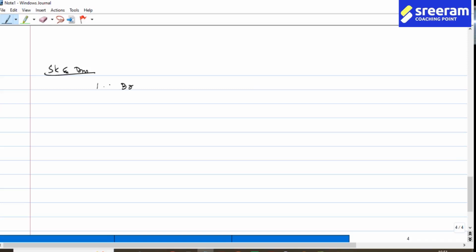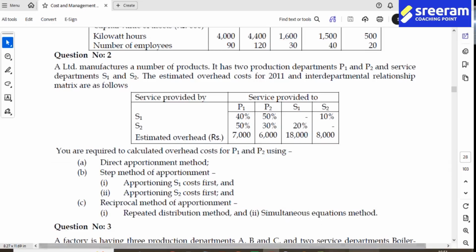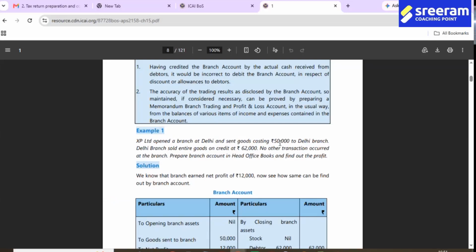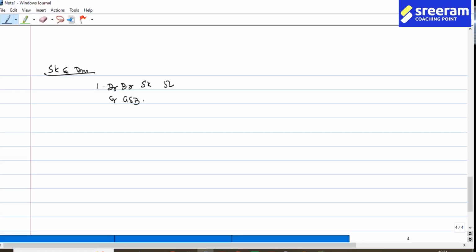Under the stock and debtors system, first one: branch stock debit and credit goods into branch. If you look at the data, you find it is sent at 50,000 and sold at 62,000. So 50 and 62. So 50 and 50 and it was sold. So debit branch cash 62, credit branch stock 62.